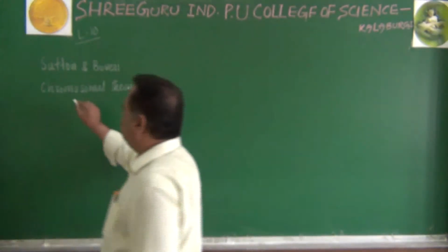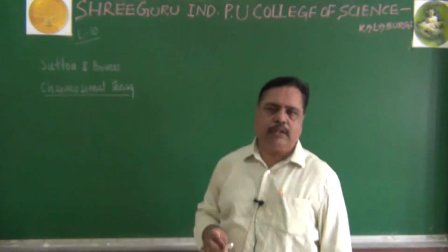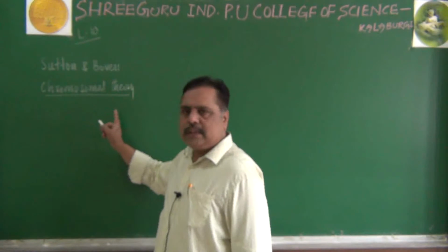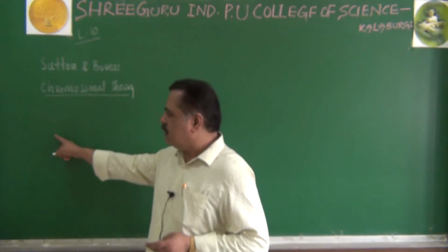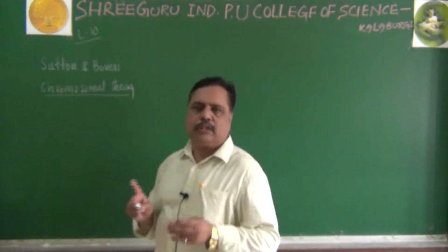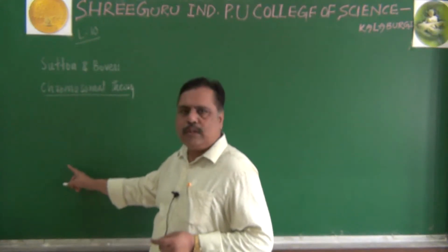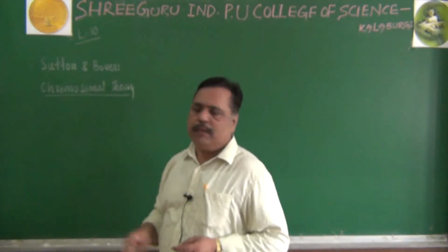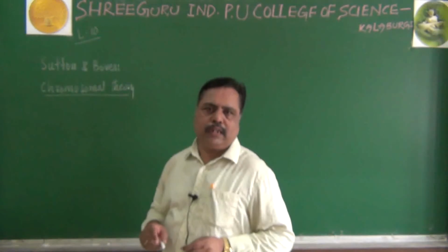Before going into detail about the proof of this chromosomal theory, we must remember that genes also occur in pairs, chromosomes also occur in pairs. Genes also segregate during gametogenesis, chromosomes also segregate during gametogenesis. Genes will undergo independent assortment with other character or more than one character. Similarly, chromosomes can also behave with independent assortment.